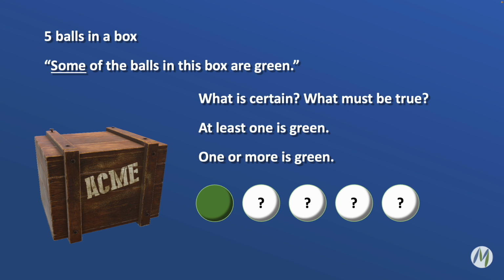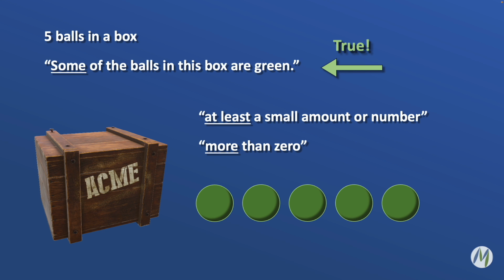What must be true? It must be true that one or more is green. But we don't know how many more are green. It could be all of them. Remember, the definition of some is at least a small amount or number. It doesn't give us a maximum, so all 5 could be green. 5 is more than 0. So as weird as it sounds, if I say some of the balls in this box are green and that statement is true, it could be true that all 5 balls are green.